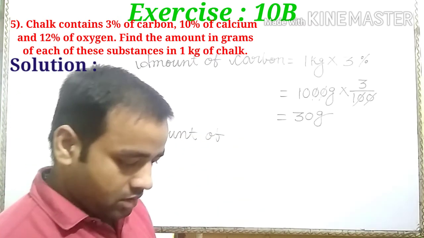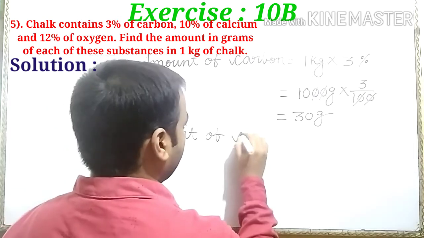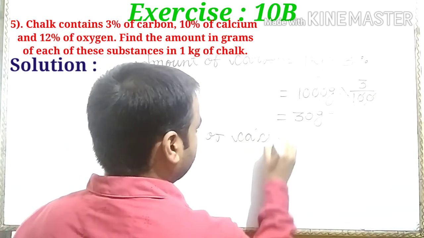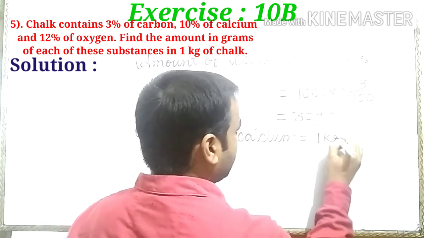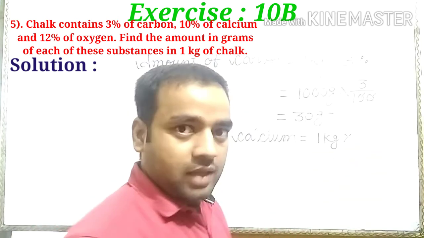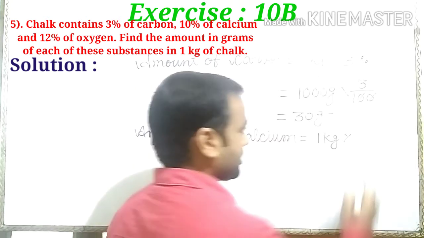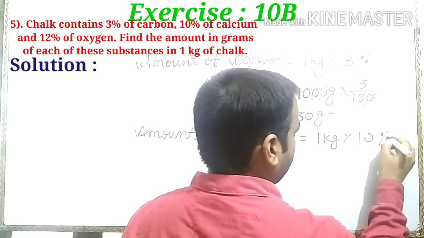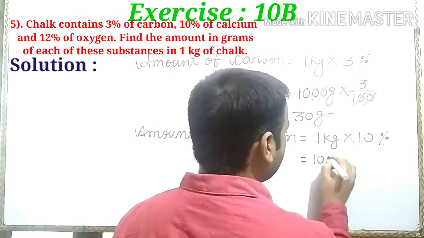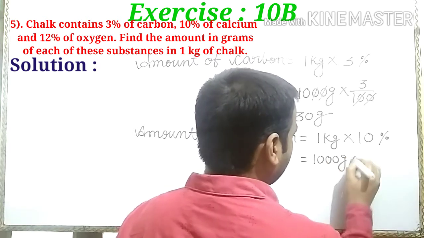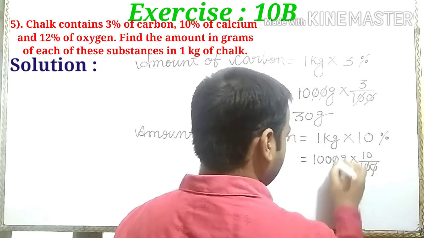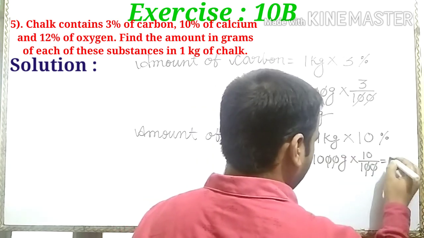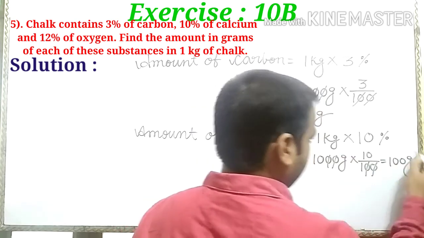Next, the amount of calcium. In 1 kg, calcium is given in percentage as 10%. 1 kilogram is equal to 1000 gram. 10% we write as 10 upon 100. The zeros cancel out. 10 into 10, 100 gram.